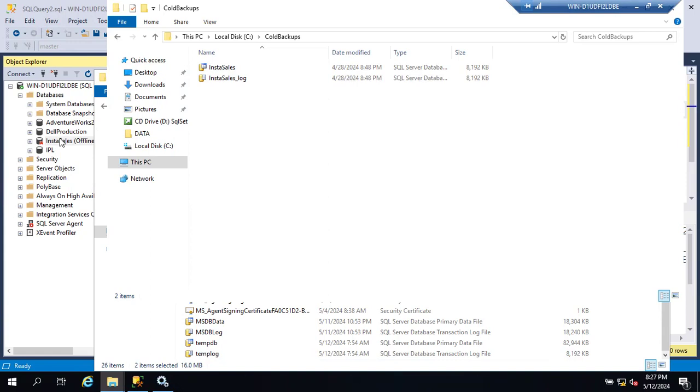So who is going to take the database offline every time to take the backups, right? No one will do that, right? So we'll never use cold backups at all in the organization. Very rarely, they might ask you to take the cold backups if the database is not accessible, for extra safety and all. Always we will use hot backups only.